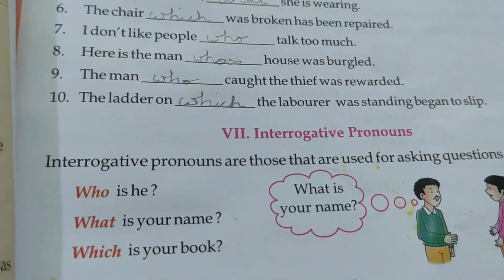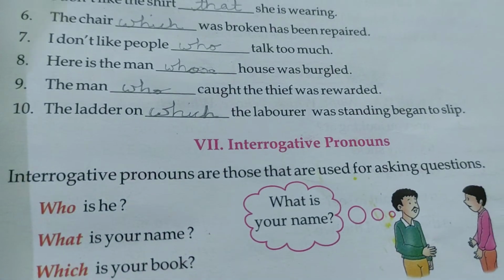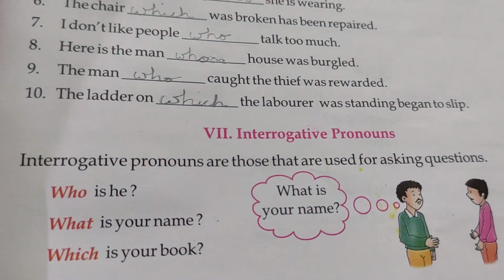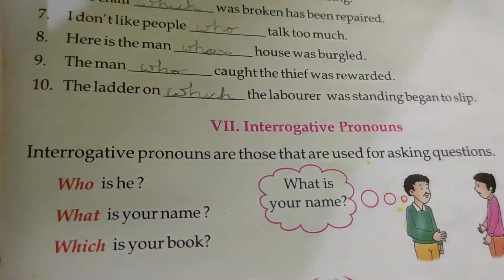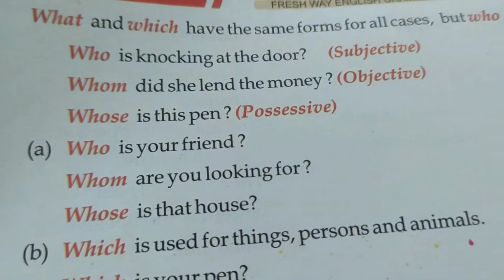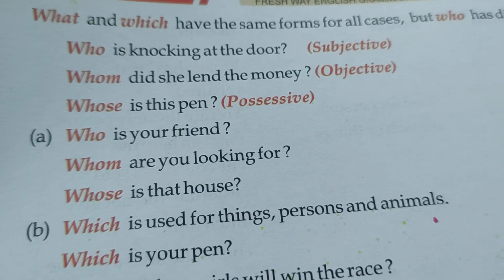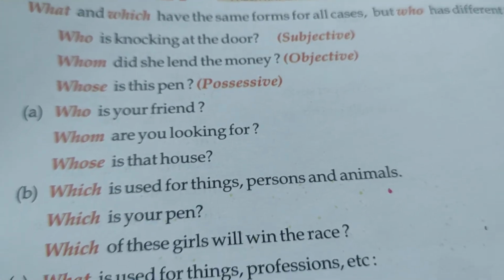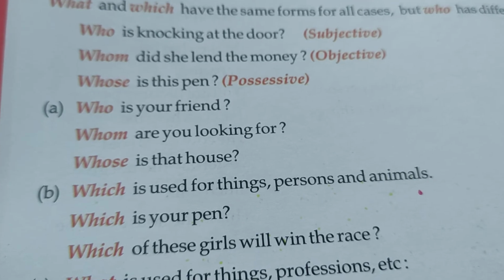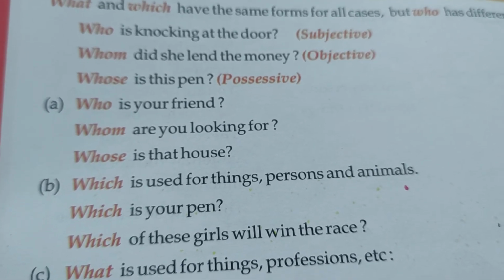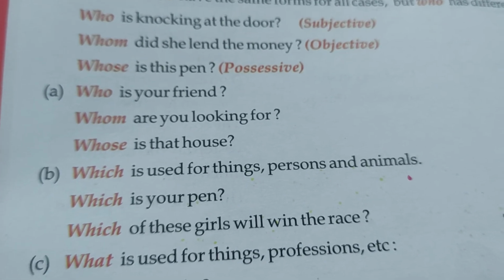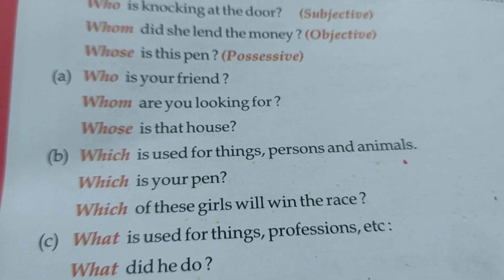Then we have interrogative pronouns. Interrogative pronouns are those which are used for asking questions, like who is he, what is your name, which is your book. So these all are questions, right? Then we have uses. What and which have the same forms for all cases but who has different cases, like who is knocking at the door. In this, who is the subject. Whom did she lend the money? In this, whom is object. Whose is this pen? This is the possessive case.